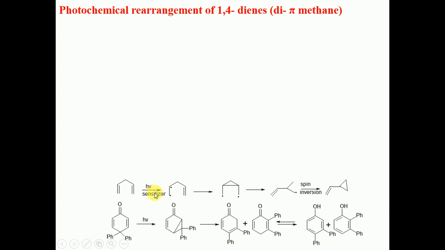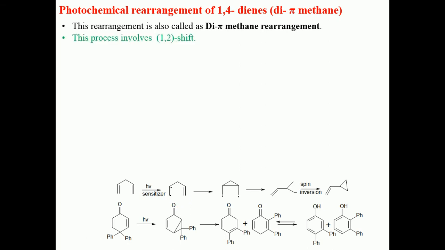If you see this example, you can easily observe this rearrangement, which is also called a di-pi-methane rearrangement. We have the diagram in front of us, and we are going to see the mechanism in detail. This process involves the 1,2 shift.